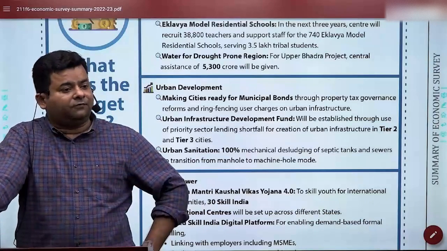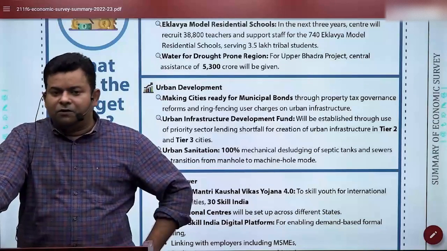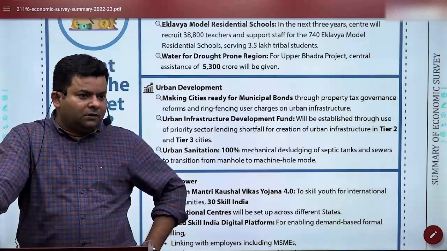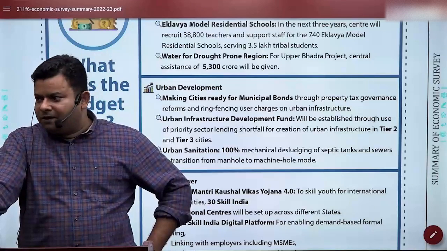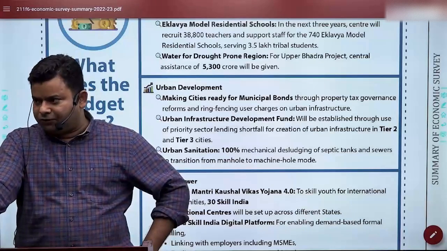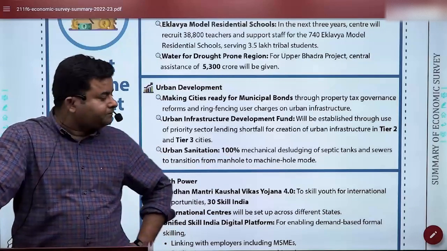We are not shy of developing infrastructure in the tier 2, tier 3 cities, because they could be the game changer. Tier 1 cities are already overburdened. So we need to work upon tier 2, tier 3. And for that, the Urban Infrastructure Development Fund has been created.